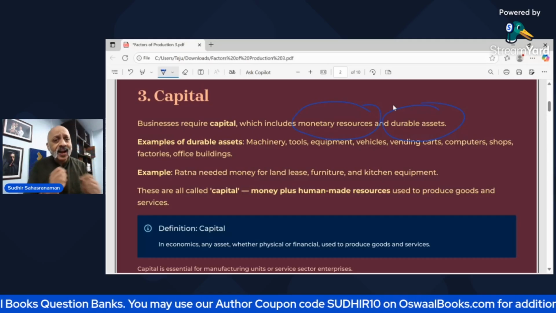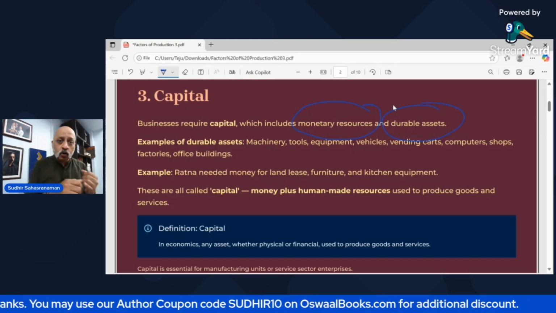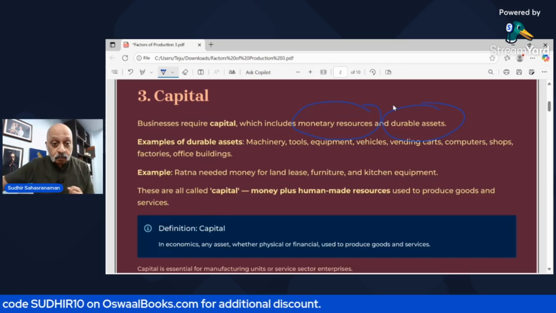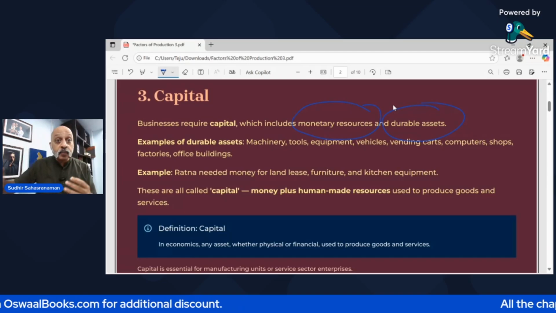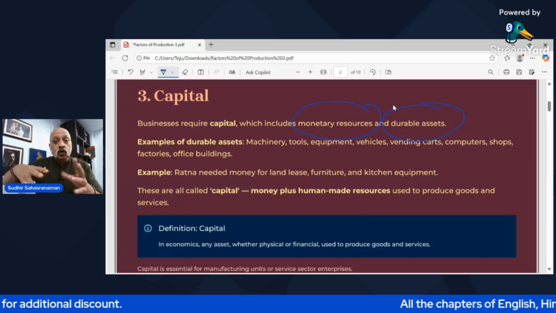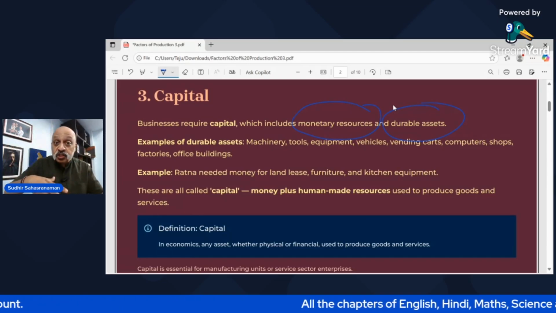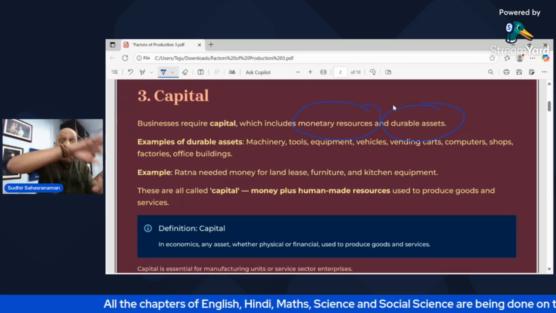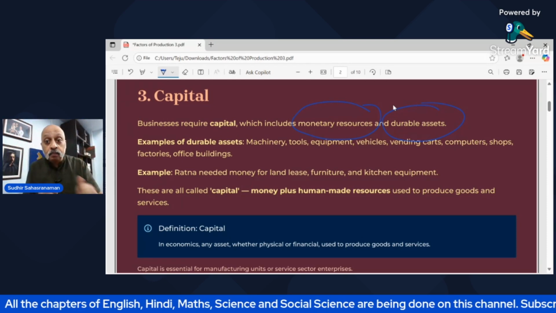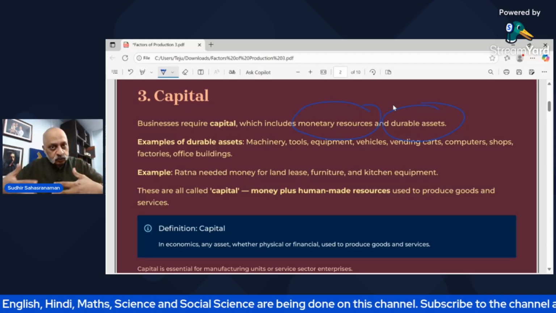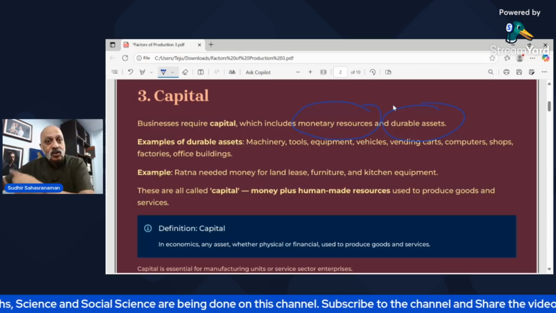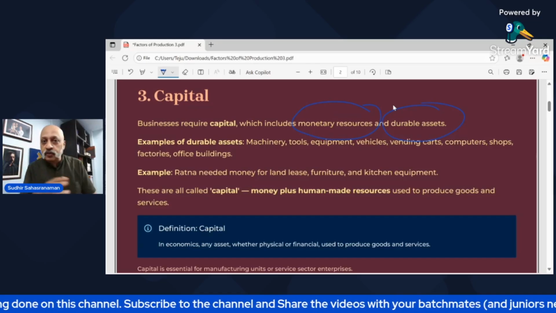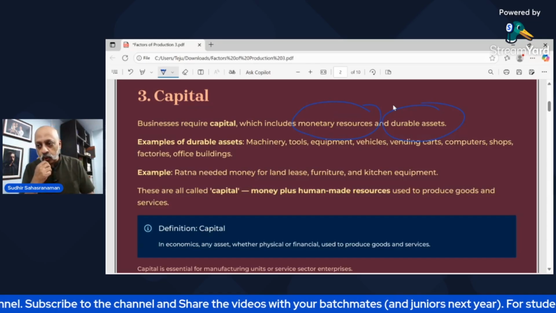Now, what kind of durable assets can we talk about? We have to talk about the right kind of machinery which works well, it doesn't break down, the tools, the equipment, the vehicles that you use. If you're running some kind of vegetable shop, transportation of vegetables to your shop, away from your shop, etc. Computers, vending carts, meaning the arrangement that you have with vendors, the small sellers, shops, factories, office buildings, etc. What I just now told you.